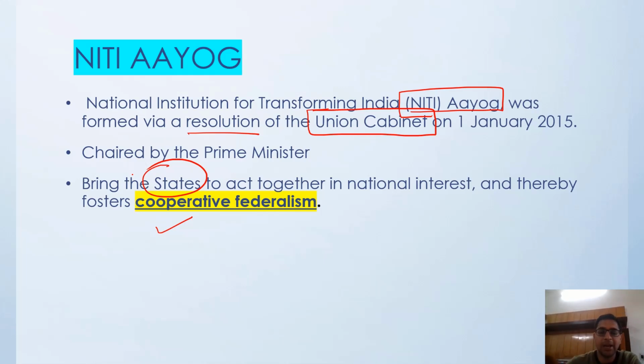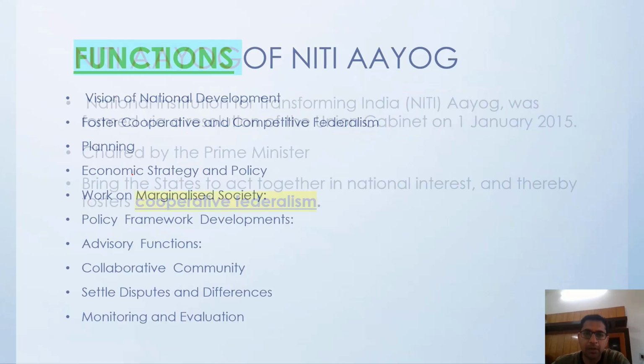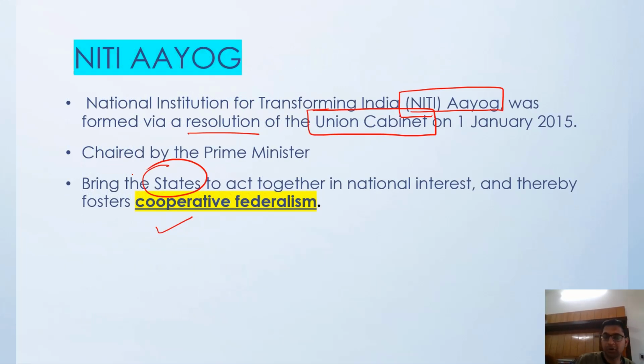Why cooperative? Because all are part of this body, and the government will take inputs from every chief minister and every minister. That is why we call it cooperative federalism.